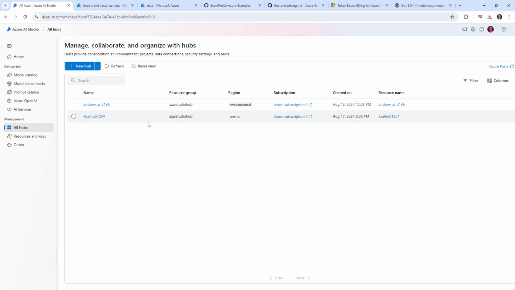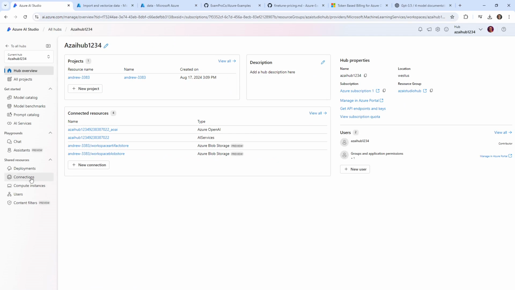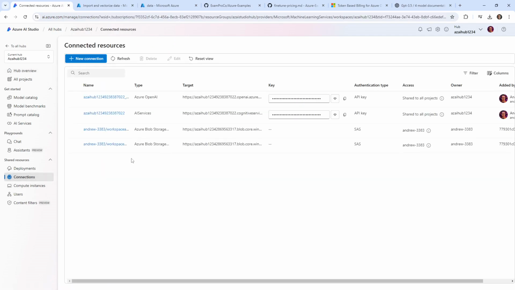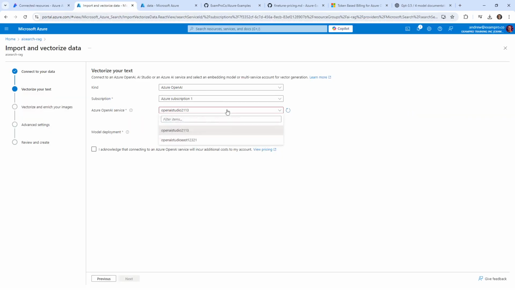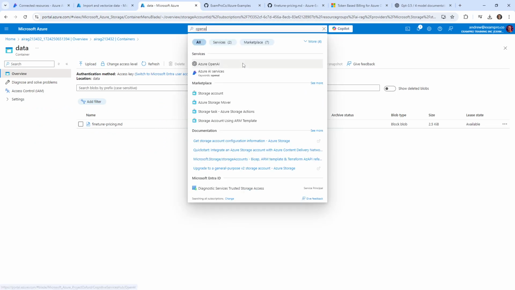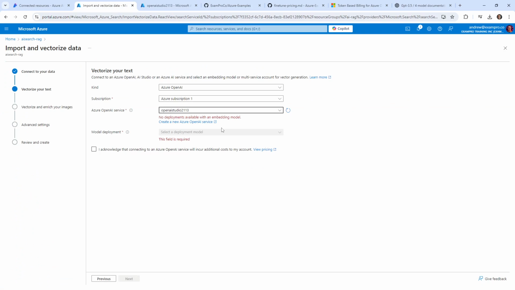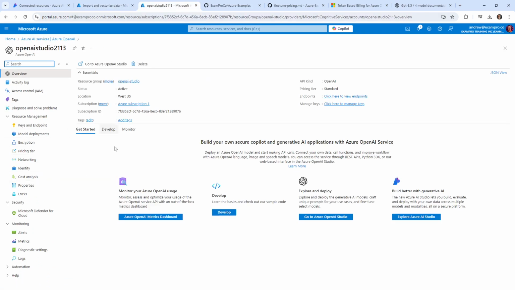But the question is, which OpenAI is it using? So we go into here, and it will have connected resources, connections. Huh. Okay. So maybe these are just isolated ones that are deployed and they have nothing to do with Azure AI Studio. So let's go over to OpenAI. And here, yeah, now we have two. We have West and East. So we've been doing everything in West. I'm going to use this one, which is the 2113. It says it has no active deployments.